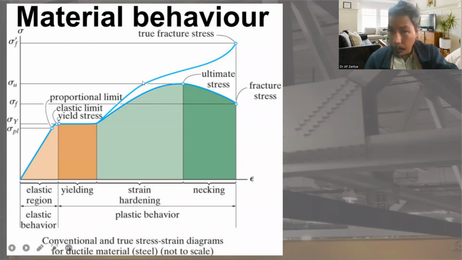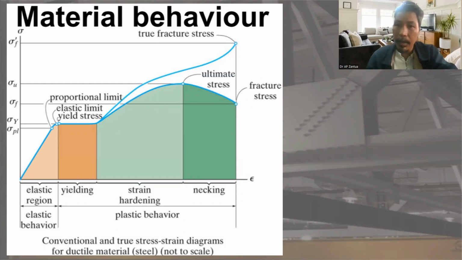And if we establish a different method of graphing, we can call this part true fracture. This is the code for true fracture. This is the code for conventional fracture. This is the conventional one. This is true fracture.